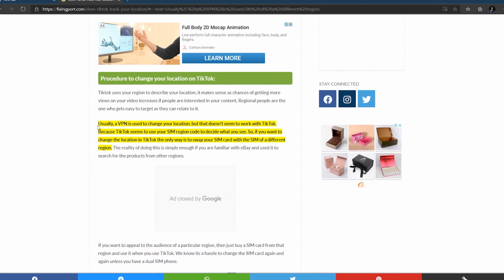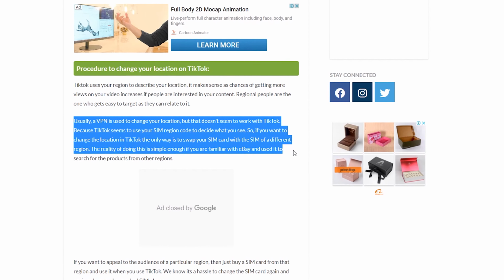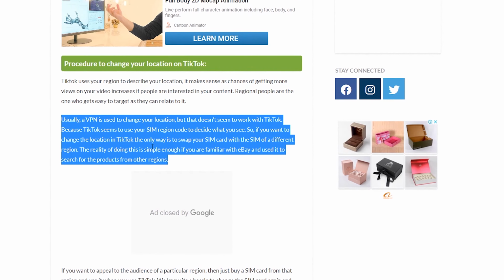There's one extra thing I want to talk about. If you guys don't know, whenever an application needs permission for location, it accesses the GPS. But some apps like TikTok access the location from your SIM card, which is more dangerous, because even if you turn off your location and don't give TikTok permission for location, it will still access the location as long as the SIM card is inserted in it.